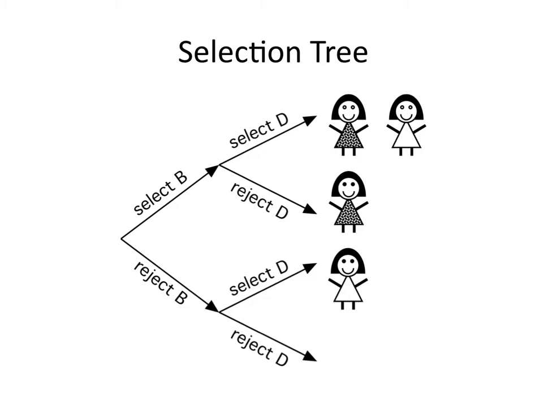Select or reject Betty, and then if you've selected Betty, you can select or reject Diane. So if you reject Betty, then again you can select or reject Diane. So on the top branch, you select Betty and you select Diane. There they both are. They both got into their law school. And then you could select Betty. Maybe the law school selects Betty, but it rejects Diane. So Diane's not going. Or if Betty gets rejected, then Diane could be selected. And there you got Diane. But maybe, tragically, the law school rejects them both, and neither one of them are going.